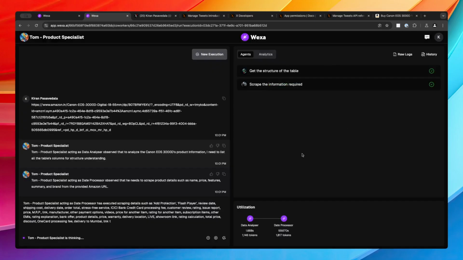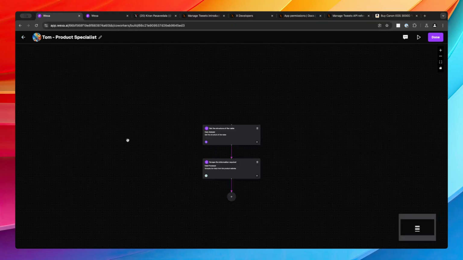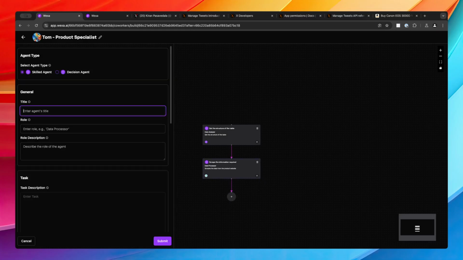Wow, that is interesting. They knew about that. Now let's go back, and the next thing we'll have to do is, this agent works, this agent works. Now what we want to do is save that information into the table. So that is also pretty straightforward. So let's start doing that.